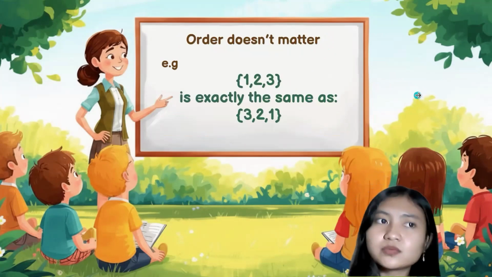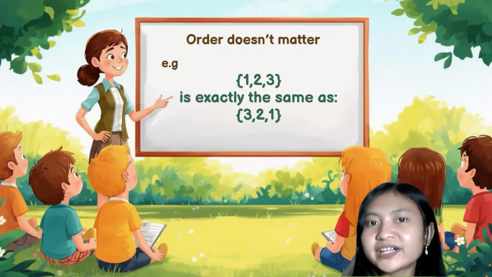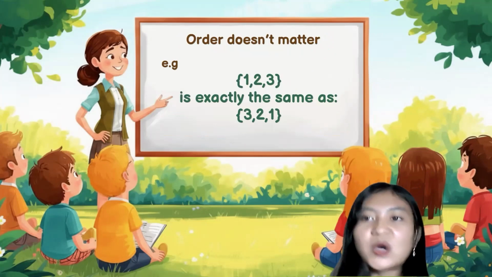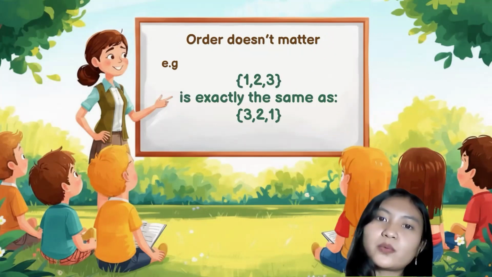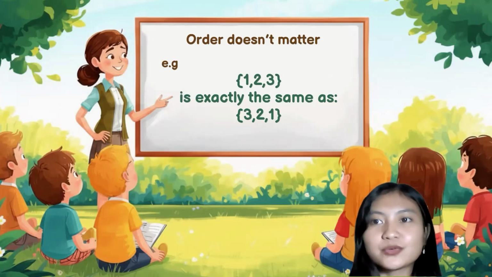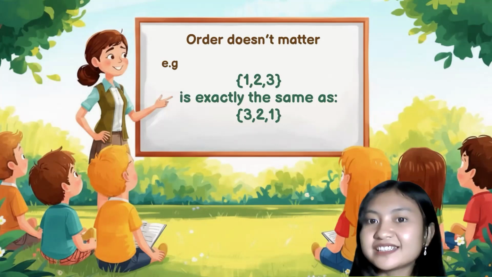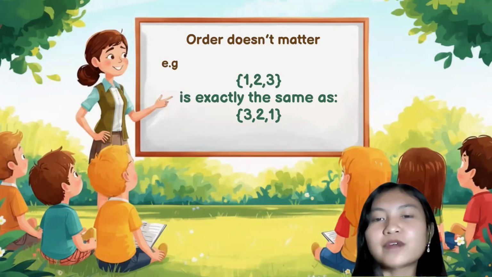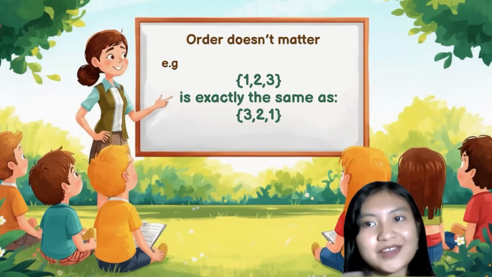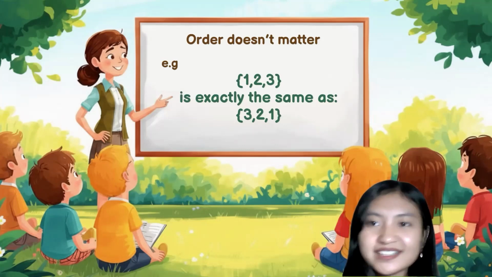Okay, the next rule in a set is order doesn't matter. So whenever we have a set whose elements are 1, 2, and 3, it means exactly the same as when we write it down as 3, 2, and 1. So order doesn't matter in a set.